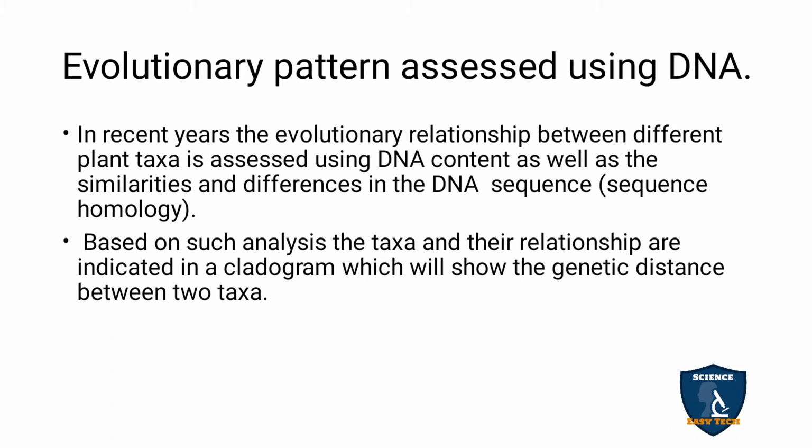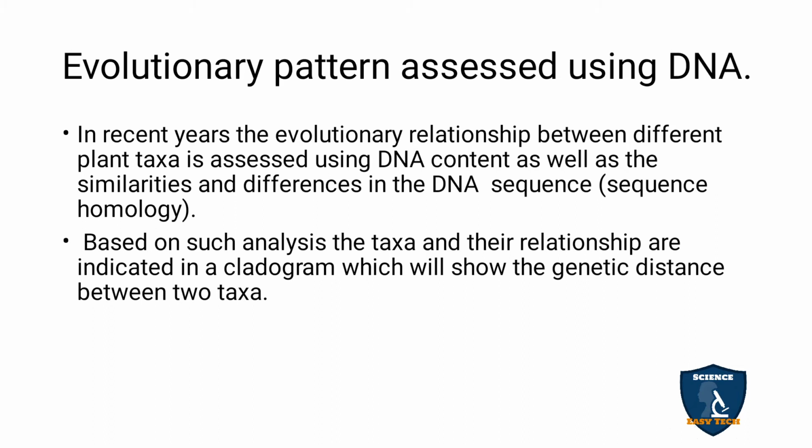In DNA content there are similarities as well as dissimilarities. In DNA sequencing, using homology, the same substance of DNA, you can find out the similarities between two plants and the differences of the two plants. Like this we can find out the evolutionary pattern assessed using DNA.